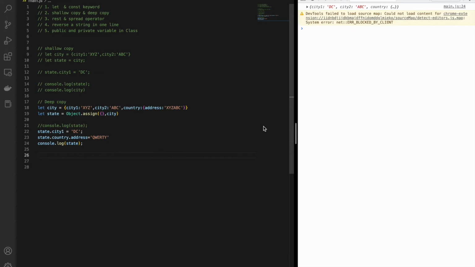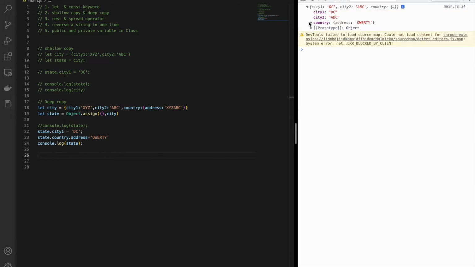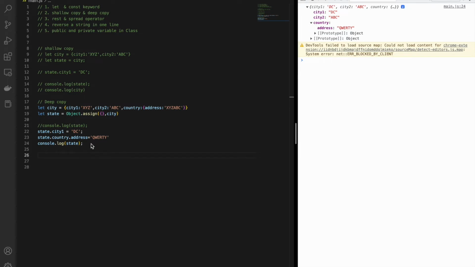Let me save, and you can see it's got quality. But the issue with Object.assign is that it will not be able to break the linkage of these kinds of properties which are of the object type inside the objects.